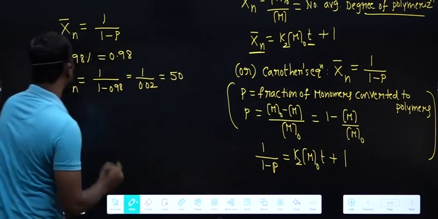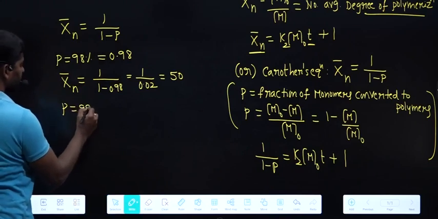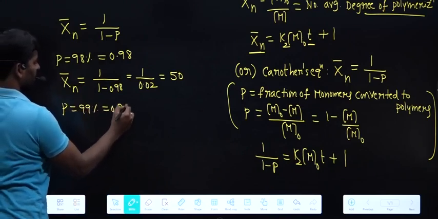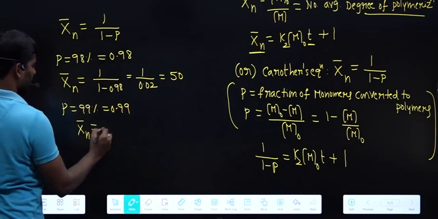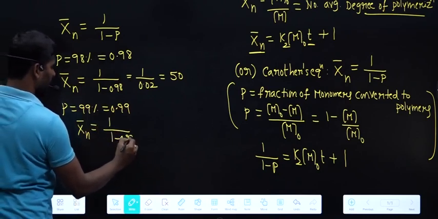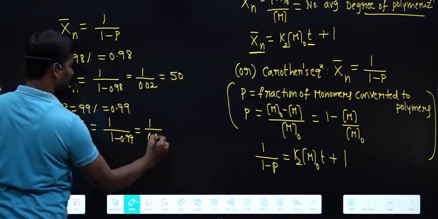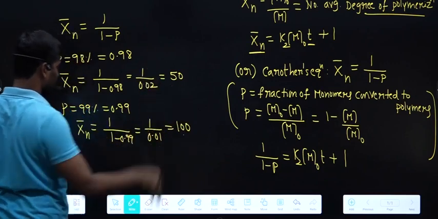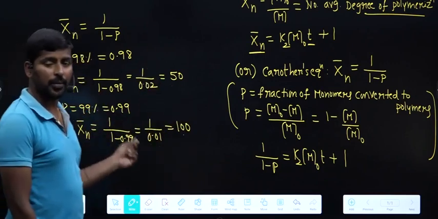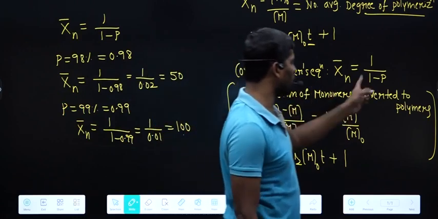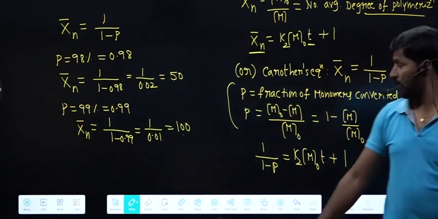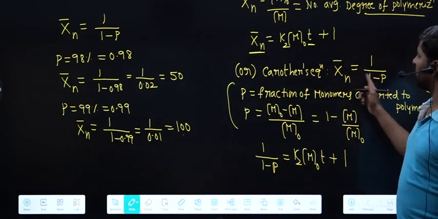For example, if 99% is converted, the degree of polymerization is 1 by 1 minus 0.99, that means 1 by 0.01, that is 100. Like this we can calculate the degree of polymerization based on the fraction of monomers converted to polymers. That relation is called the Carothers equation.